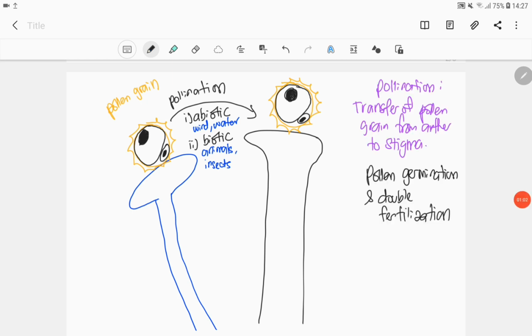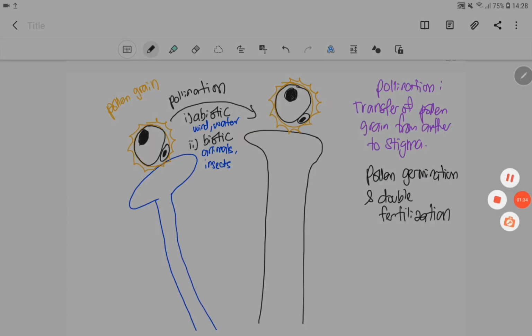So next kita tengok proses pollen germination and double fertilization. So pollen germination adalah germination of the pollen ataupun percambahan pollen yang membawa maksud basically formation of pollen tube. So ingat tadi dalam pollen grain ada dua sel, satu adalah tube cell, satu lagi adalah generative cell.